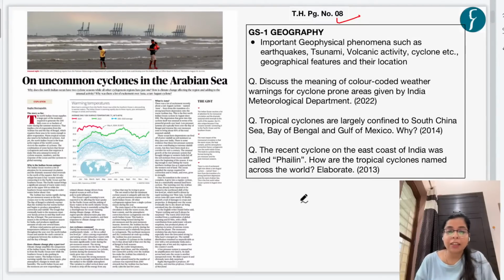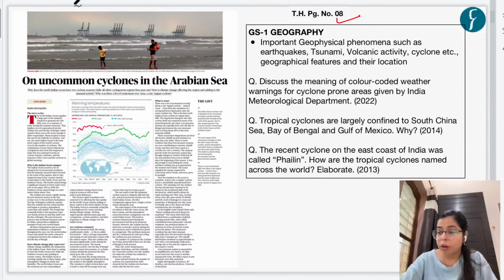So in this news article, we will see quickly a few facts regarding tropical cyclones, and then we will see what is the reason for the traditionally greater occurrence of tropical cyclones in the Bay of Bengal than in the Arabian Sea. And then we will discuss what the impact of climate change is on this pattern of cyclone formation. Okay? So this is what we will discuss in this particular article.